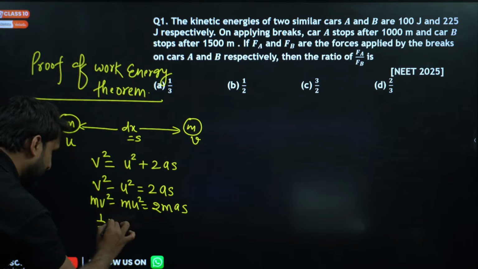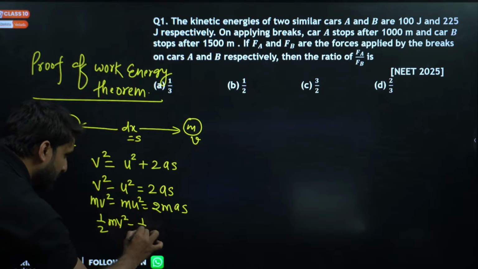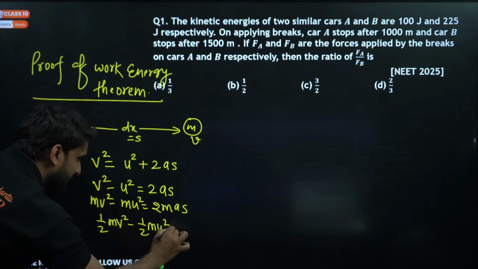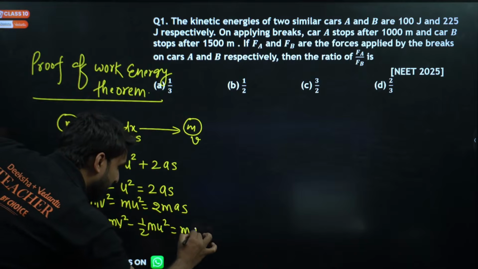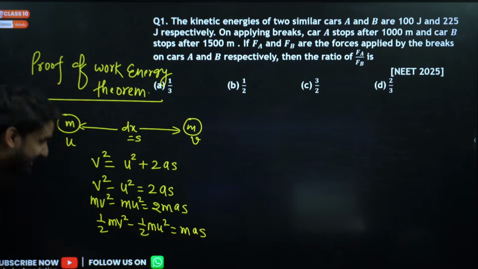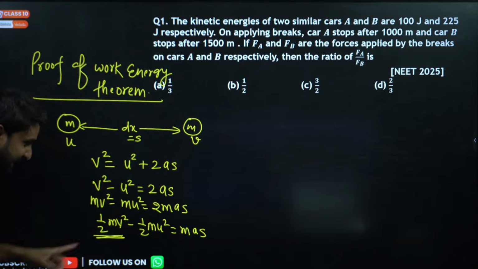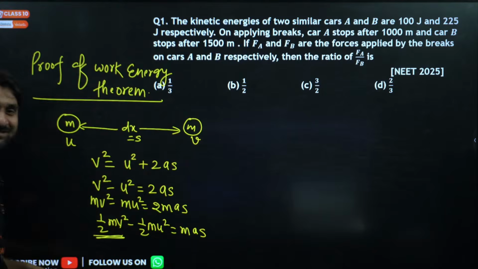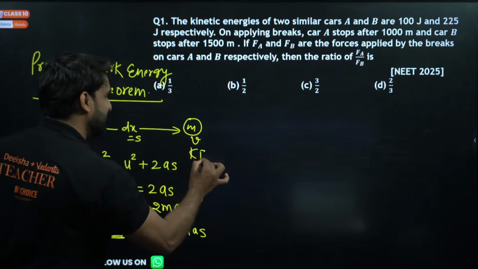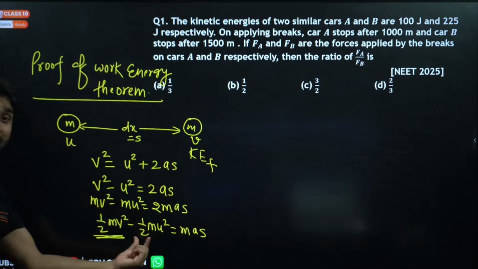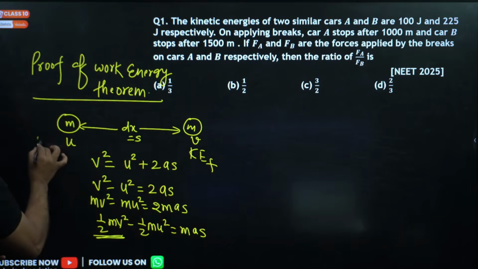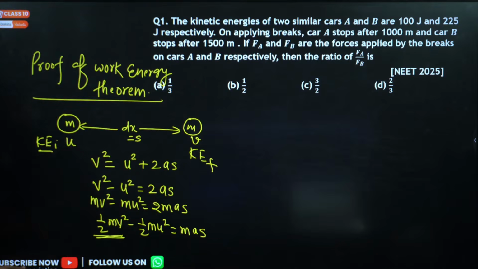So it has become half mv square minus half mu square is equal to ma into s. And this is what, my dear champion? This is the kinetic energy at this point. So this is the final kinetic energy. And this is half mu square. This is the kinetic energy at this point, the initial kinetic energy.